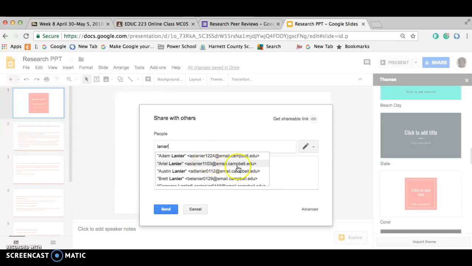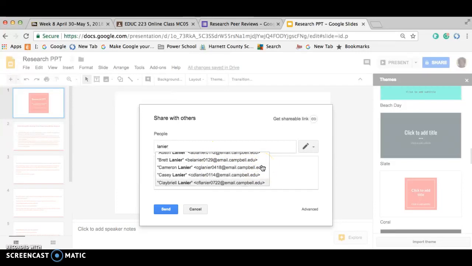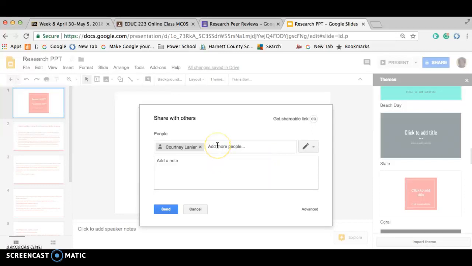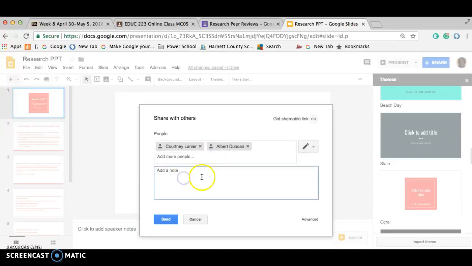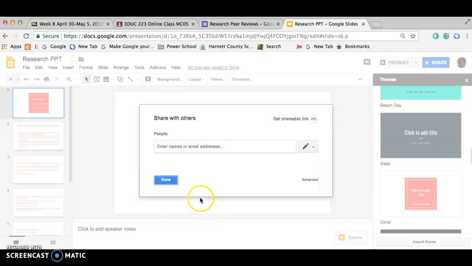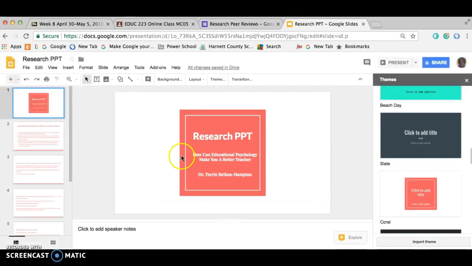There she is. So if I was sharing mine with Courtney Lanier, I would put Courtney here, and if I was also sharing with maybe Albert, I put that here, and just put a note here that this is my PowerPoint presentation. So I'm not going to share those because those are not, of course, the folks that I'm doing.